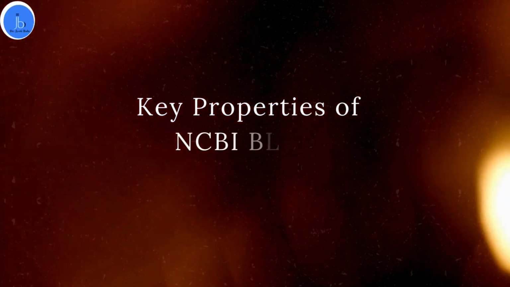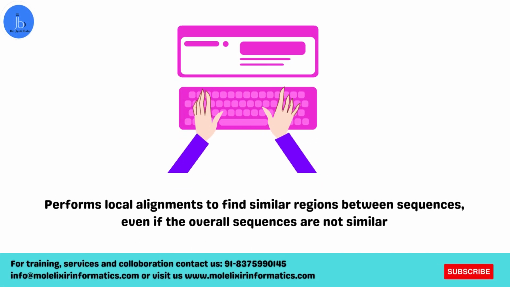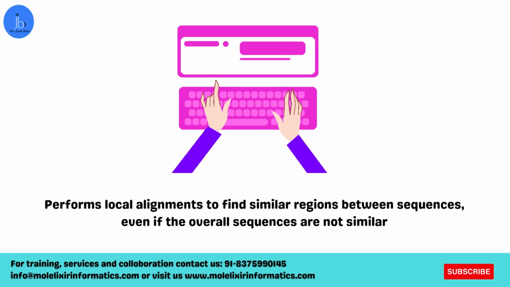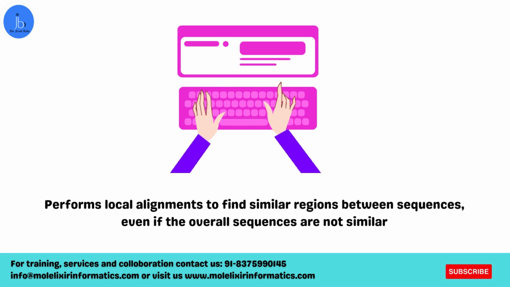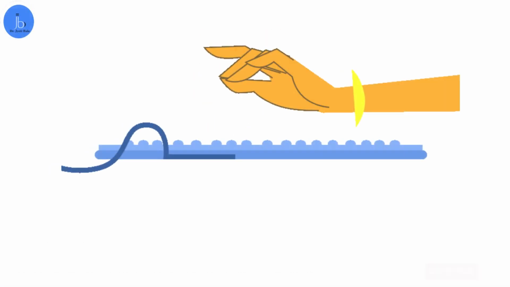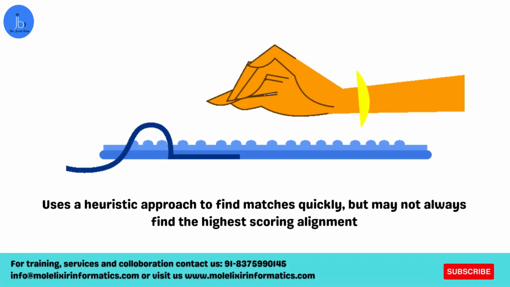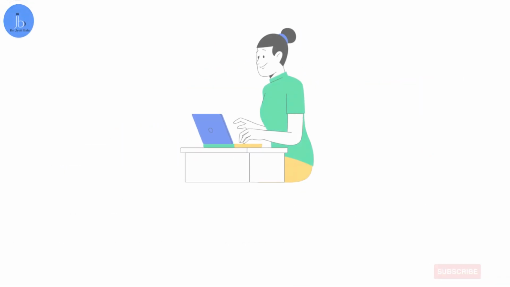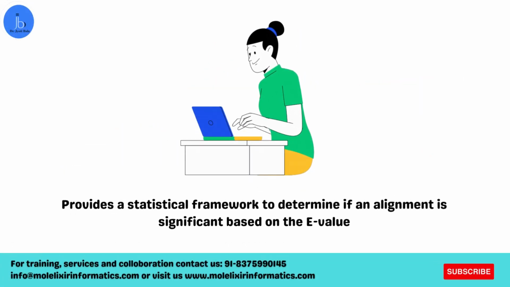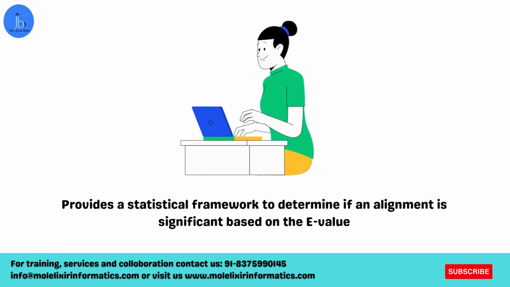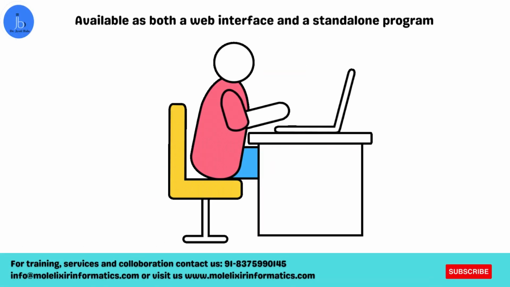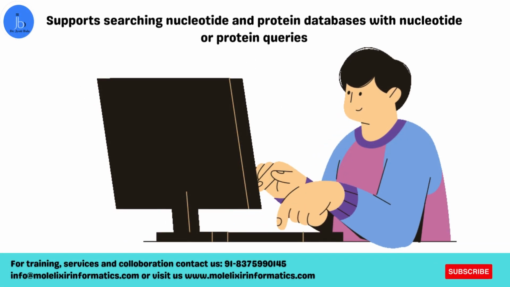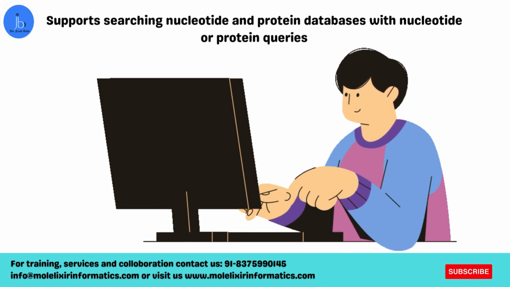Let's focus on some of the key properties of NCBI BLAST. It performs local alignment to find similar regions between sequences, even if the overall sequences are not similar. It also uses a heuristic approach to find matches quickly, but may not always find the highest scoring alignment. As I mentioned, it also provides a statistical framework to determine if the alignment is significant based on the E-values. It is also available as both a web interface and standalone program. NCBI BLAST supports searching nucleotide and protein databases with nucleotide and protein queries.